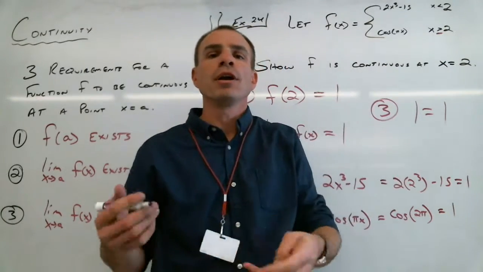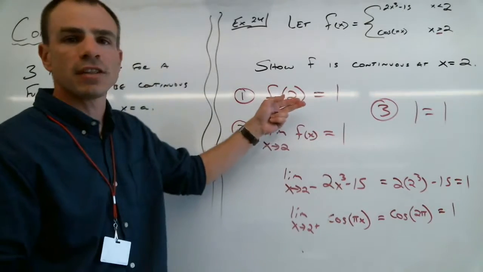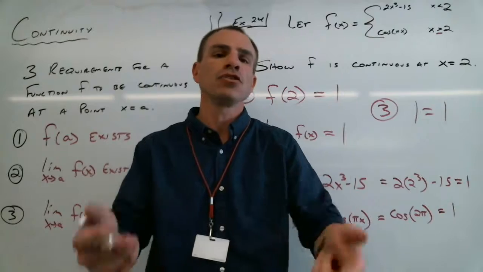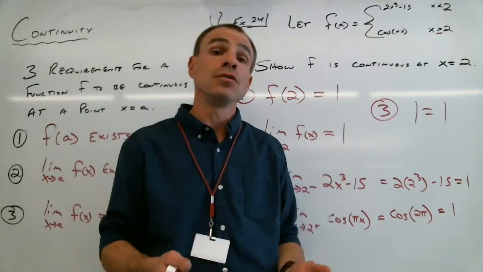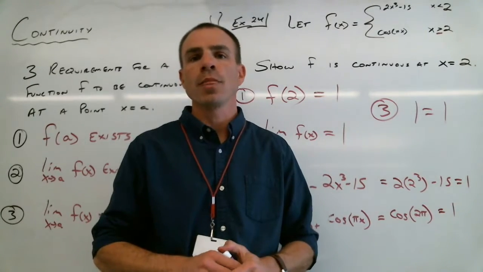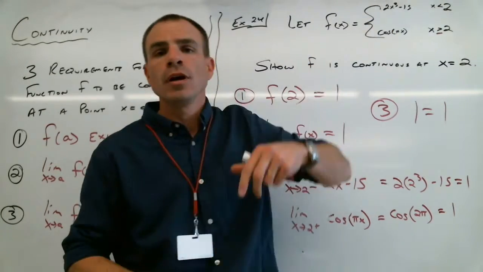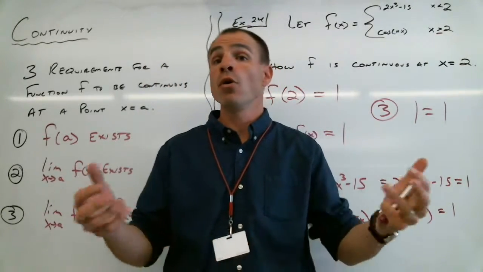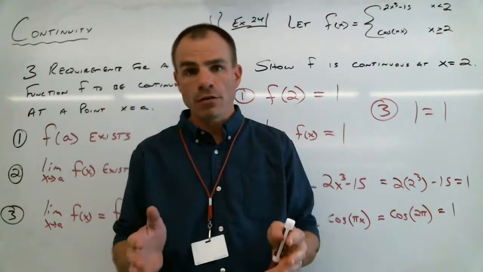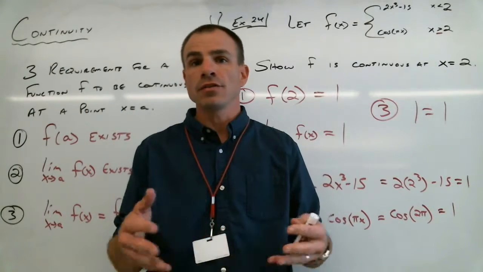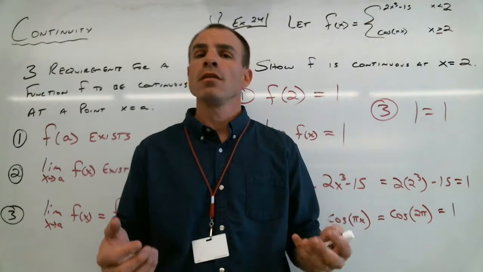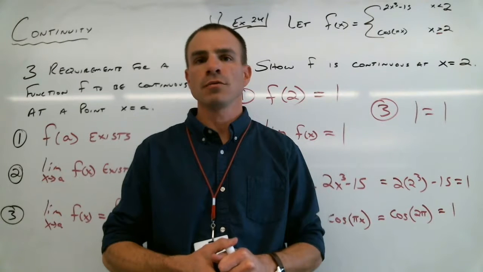All right, so you end up doing the same work twice as you're showing that, say, the function exists at a point and one of the one-sided limits also exists. You're going to be plugging 2, or whatever the value happens to be, into that exact same function to show that both of the items are in fact true. But whether it's a 2-part piecewise defined function or more than 2, like we had with 3 or even 5 or 6, it doesn't matter. You just check the value of the function. You check the limit as x is approaching that value, and if they are the same, then you have a function which is continuous at that point.